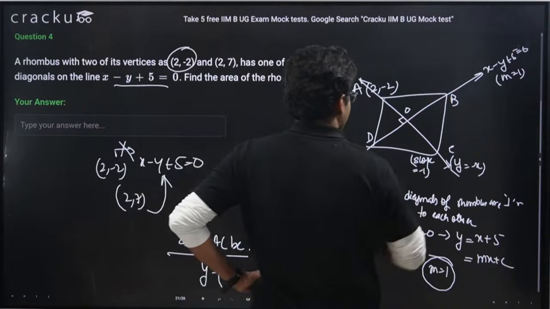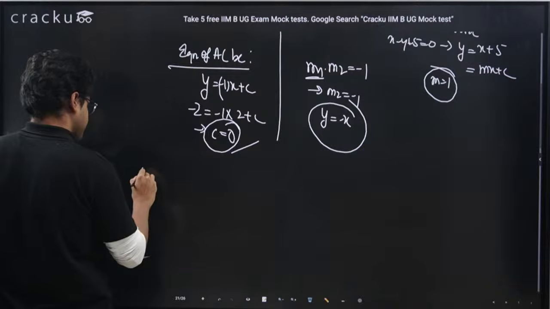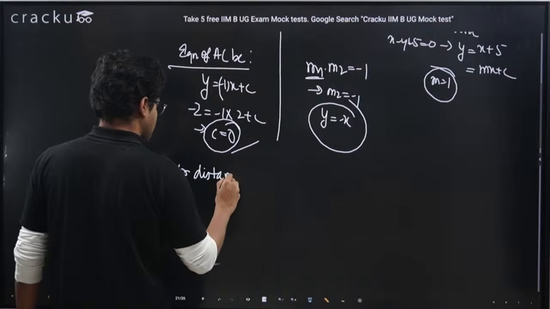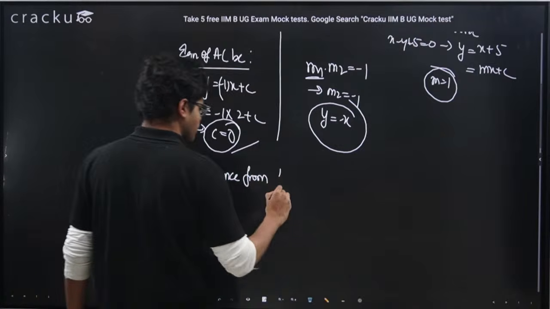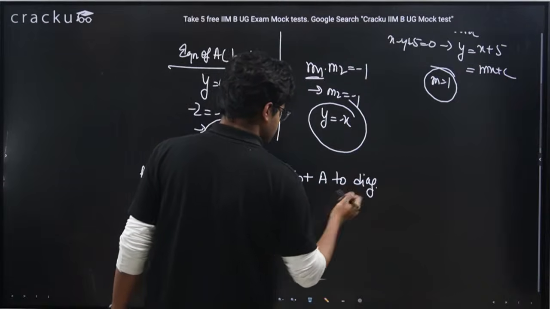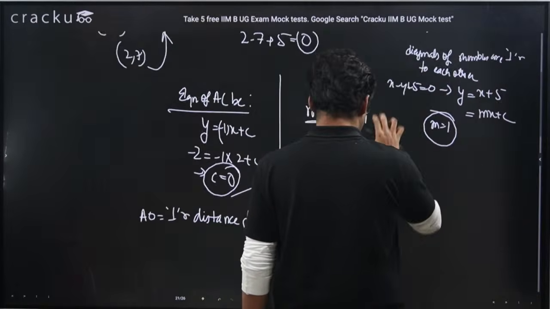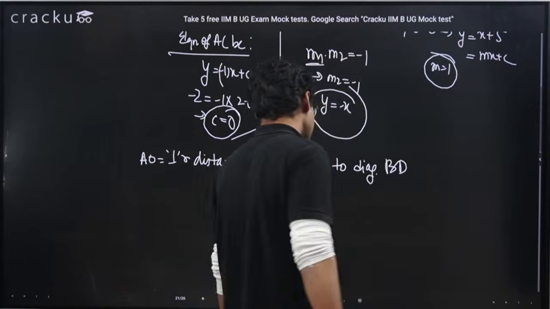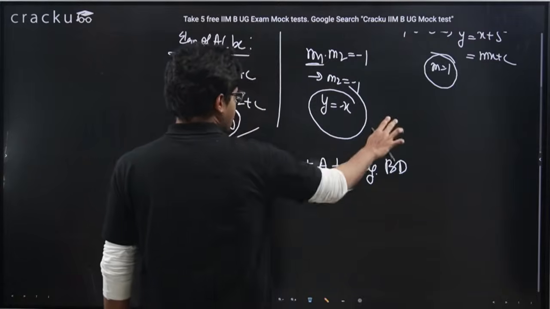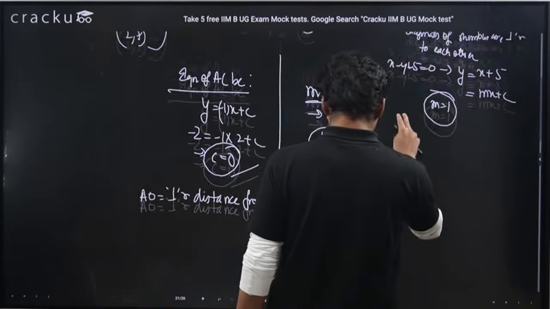Now let's say this is O. If you look, guys, what is AO? AO is the perpendicular distance from point A to diagonal BD. Point A is (2, -2). Diagonal BD is x - y + 5 = 0.